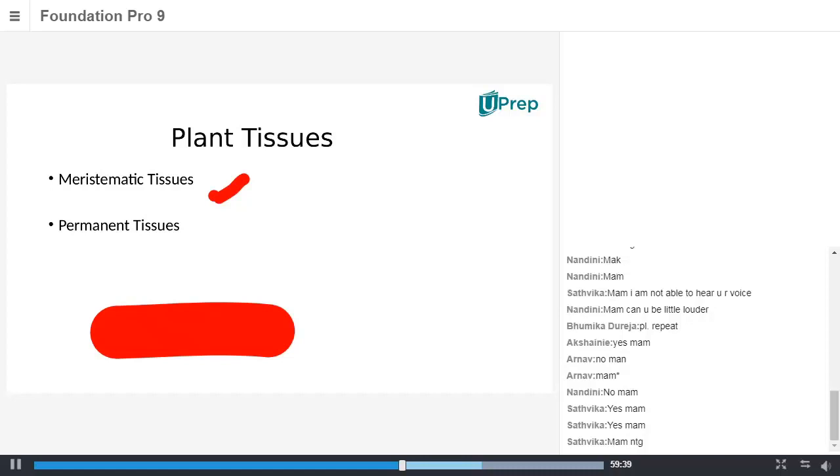Meristematic tissues are the tissues that contain cells which rapidly divide. This process we describe through terms like cytokinesis and karyokinesis. Once the rapid cell division comes to an end, the meristematic cells change into permanent tissue.